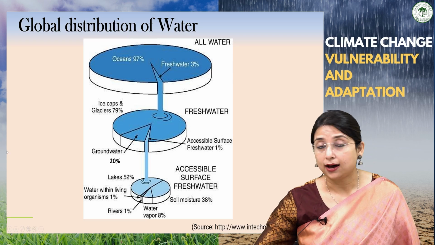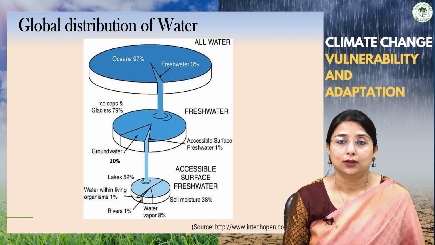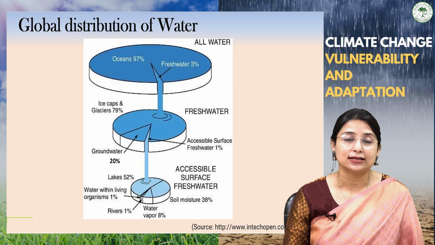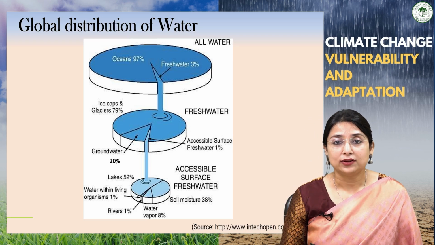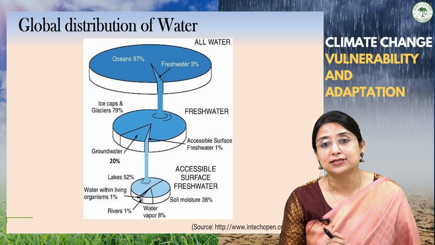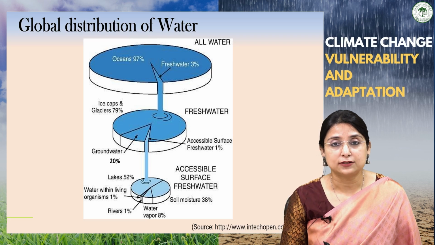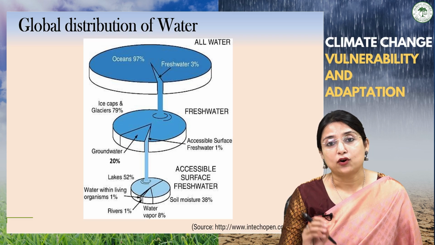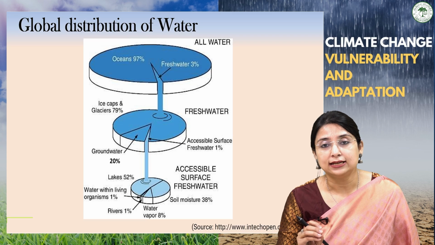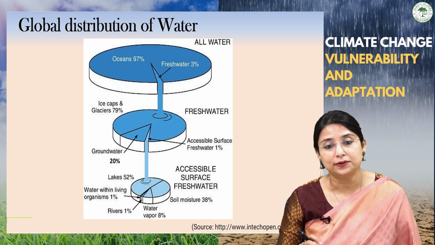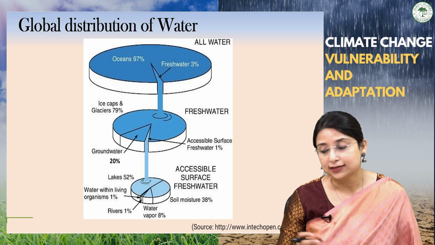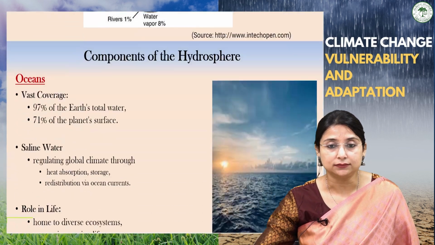So you can see that although about three-fourths of the earth is covered with water, we have only 3% fresh water out of 100% of water availability, and of that 3%, the water accessible from the surface is only 1%, while from the ground it is 20%.